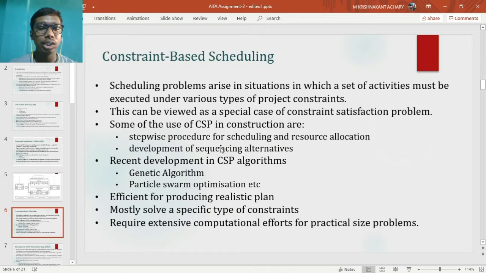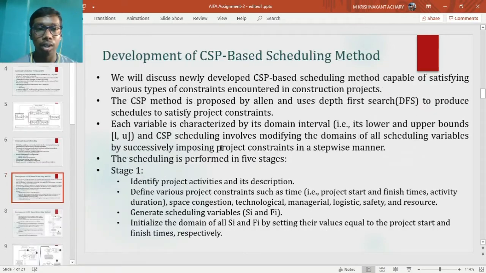The CSP method is efficient in producing realistic plans, but many of the times may require extensive computational effort. Use of heuristic algorithm reduces the computational effort and time, but generates a satisfactory schedule in place of the optimal one. Better the heuristic, more the chance of the solution being optimal or close to optimal.